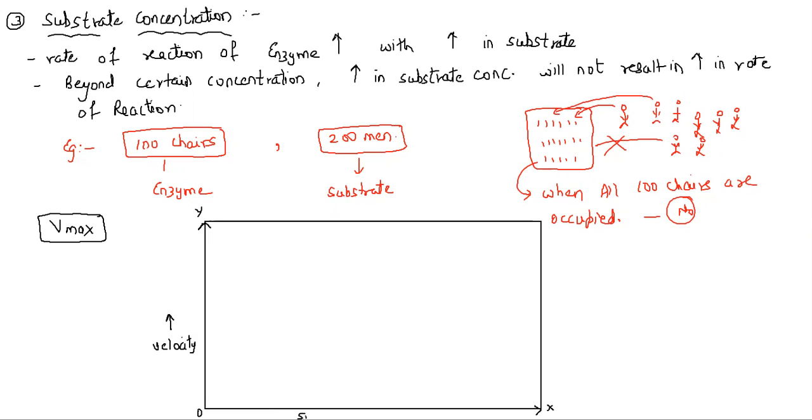And on the x-axis we have the substrate concentration. As you increase the substrate concentration, the rate of reaction will increase. No doubt the velocity of the reaction will increase, but after a certain point of time it is going to become constant. So let's divide this into three different ranges.